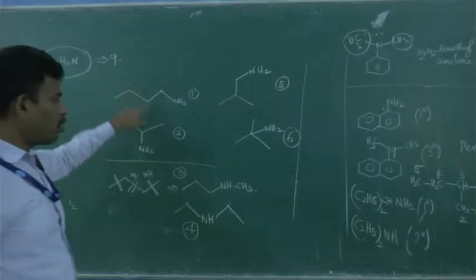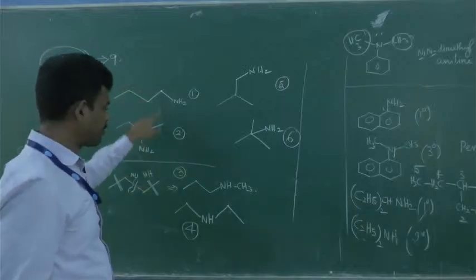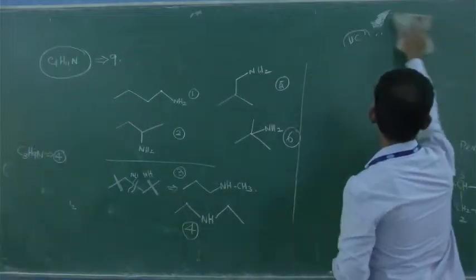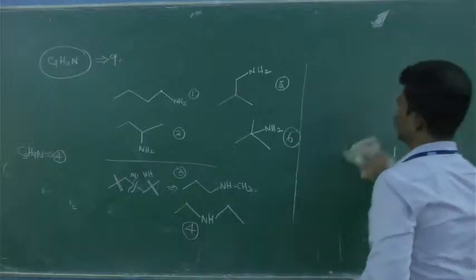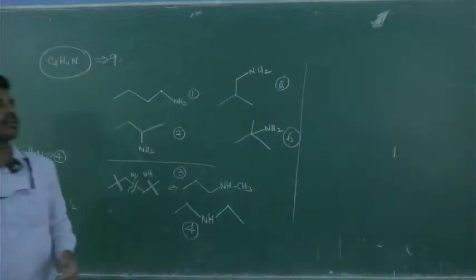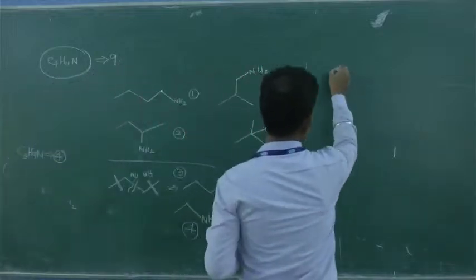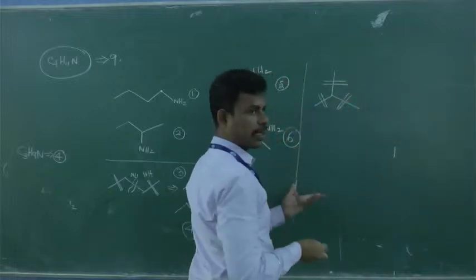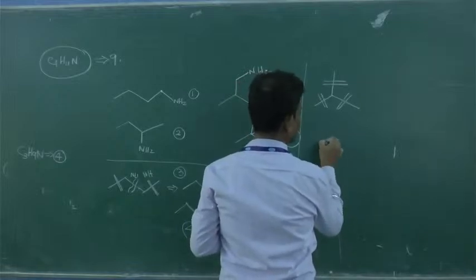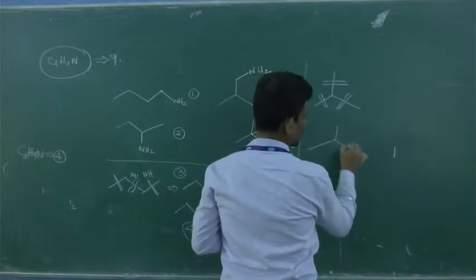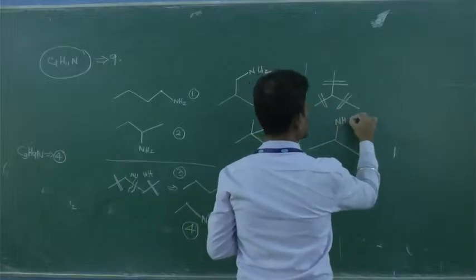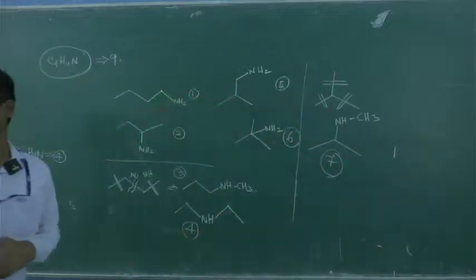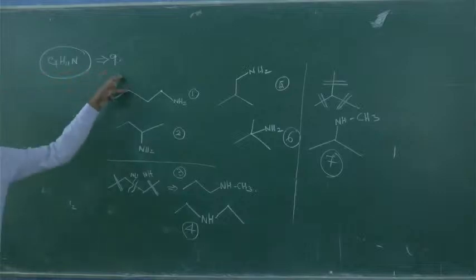So write all their names. You can classify the given amines as primary, secondary, tertiary. Classify them, write it down. Then you can classify and name the compounds. Next, what can you do? You can break the carbon bond. In the fragment, you can break this carbon, or this carbon, or this carbon, and insert NH. CH3 NH CH3. This is going to be totally 7. But we have to get 9. Is it clear? Yes or no?